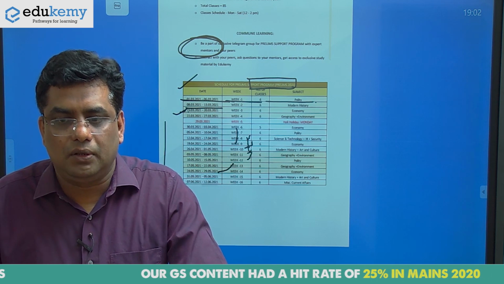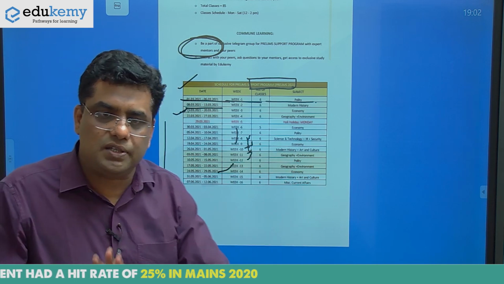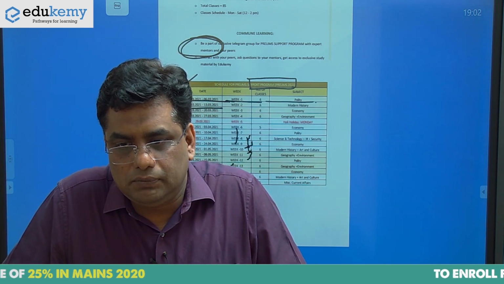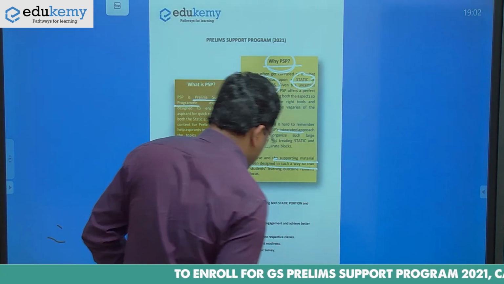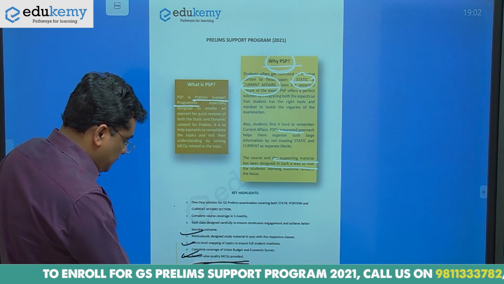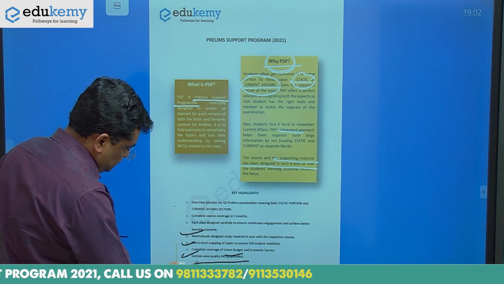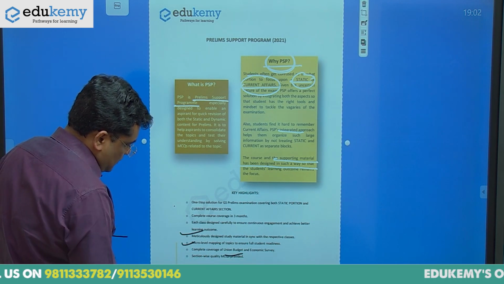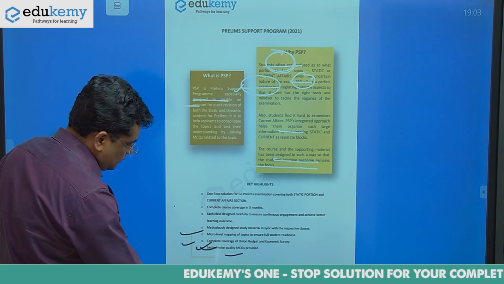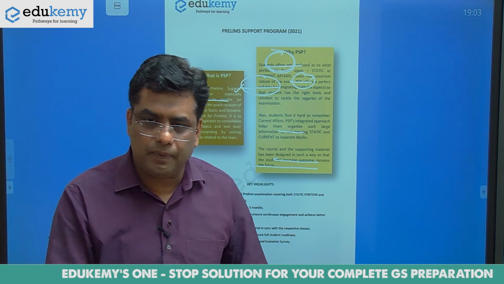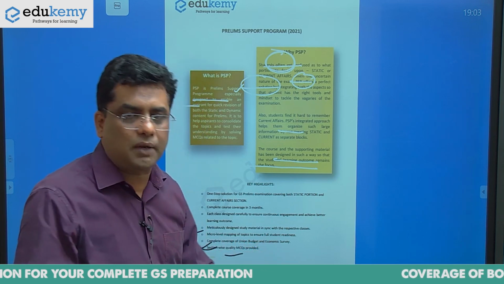Yes, it is all together. Whatever we have seen here is available on the website. Yes, topic wise MCQs, we have seen that these are the topic wise MCQs. Here it is written, section wise MCQs are there. Section wise MCQs you can see here. It is available. We have complete coverage of the Union Budget and Economic Survey as well.